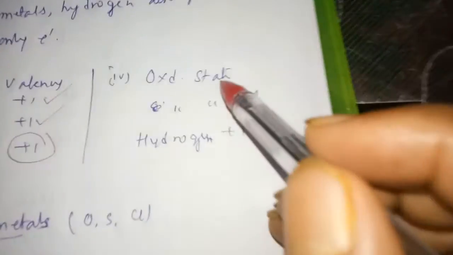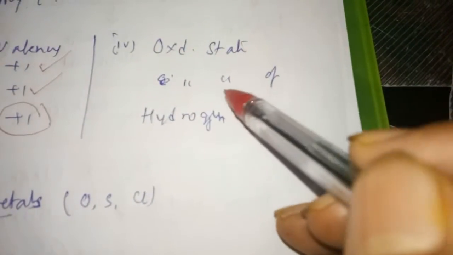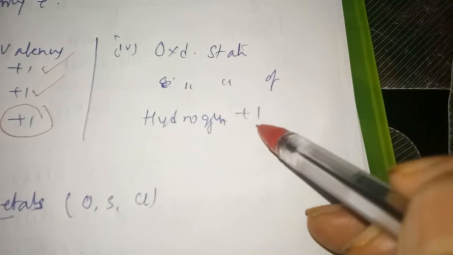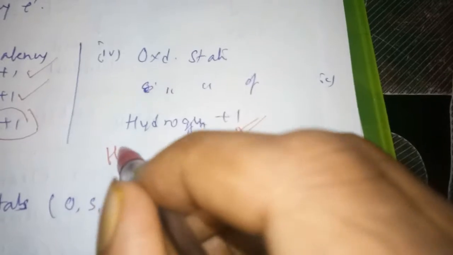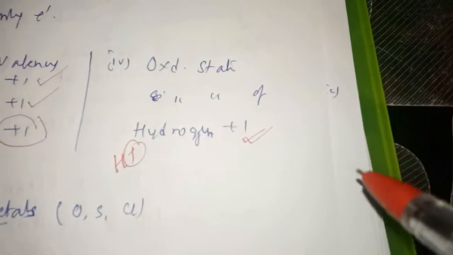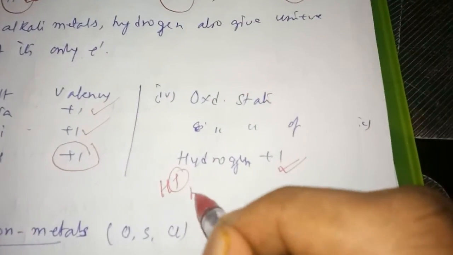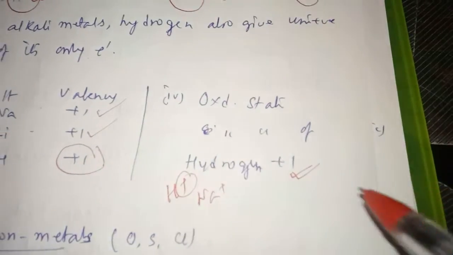Now you see the oxidation state. The oxidation state of hydrogen is +1. Why +1? We write hydrogen as H+, so it is +1, just like for Na+ we also write +1. So these things are the same.